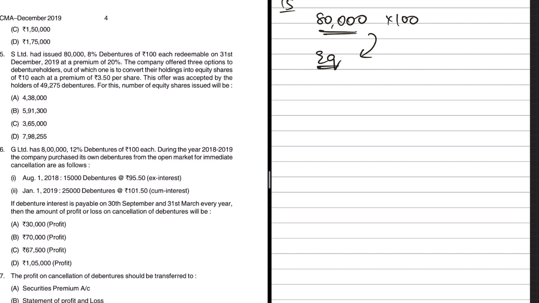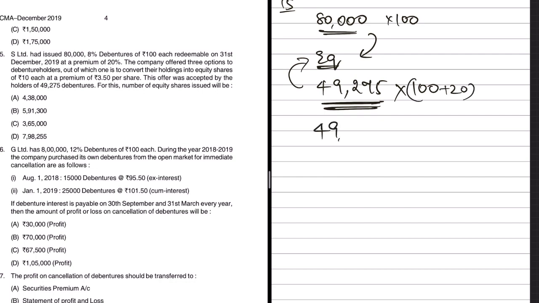Now all of them did not opt for it, but instead only 49,275 debentures opted for this option, wherein their debentures would be converted into equity shares. Now we have to calculate how many equity shares should be issued for these holders of 49,275 debentures. For that to happen, we need to calculate the amount due to them. So 49,275 into 100, that is at par, but there is a premium of 20%, so plus 20 rupees.